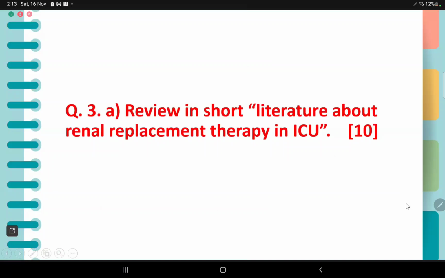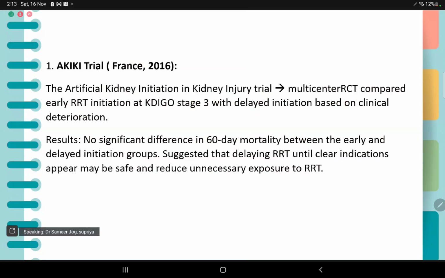The third question is to review in short the literature about renal replacement therapy in ICU. This is for 10 marks. For the purpose of presentation here, I have mentioned it individually, but this can be mentioned in a tabular form. It would be easier to present and write.